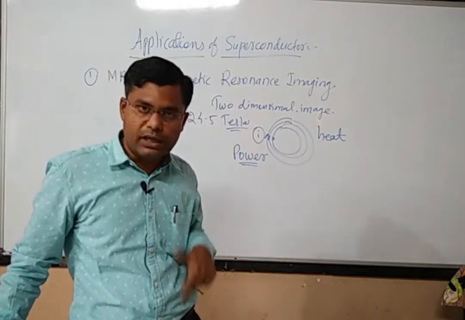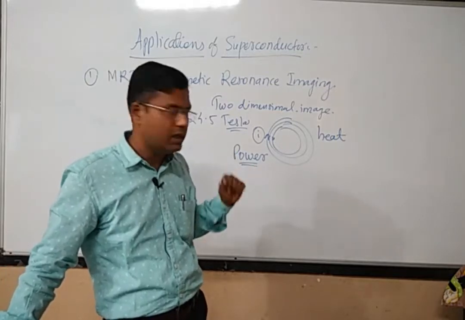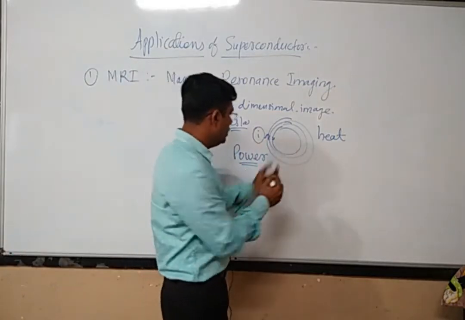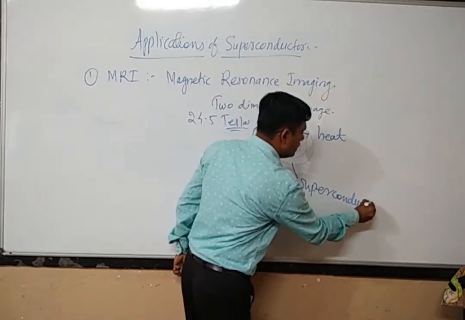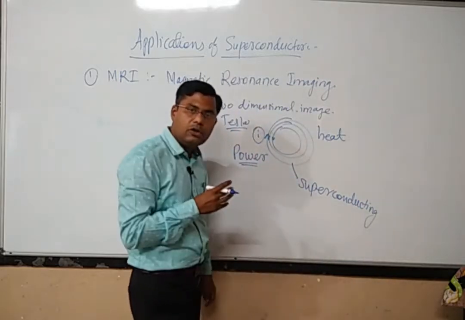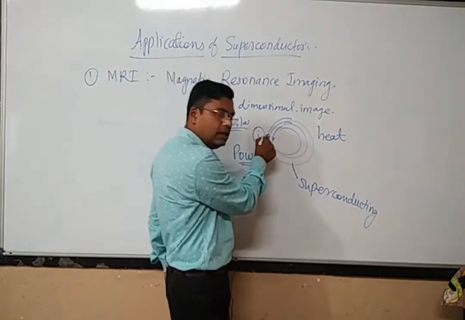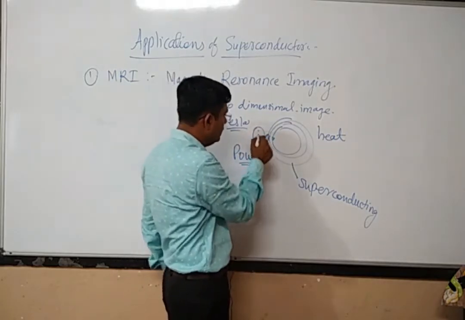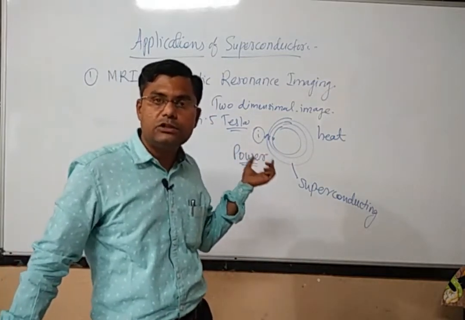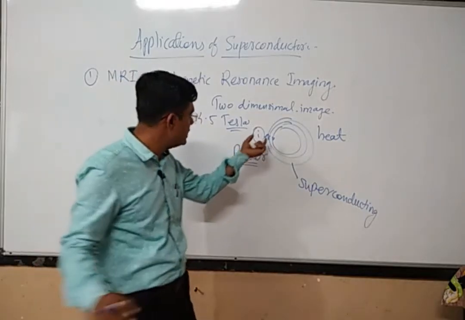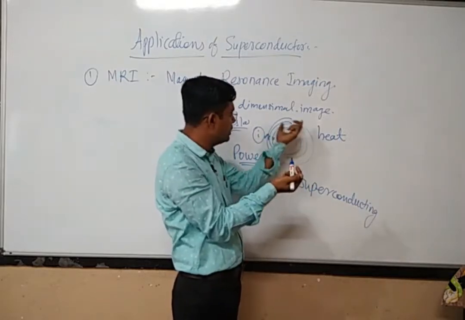But if you use superconductors to generate the high magnetic field, we can use high temperature superconductors or type 2 superconductors. If this material is superconducting, then in order to generate a huge magnetic field we need to send a fixed amount of current, and this we have to send for a very small amount of time, because once we send a current, it will continue to flow without any resistance, because there is no resistance at all.